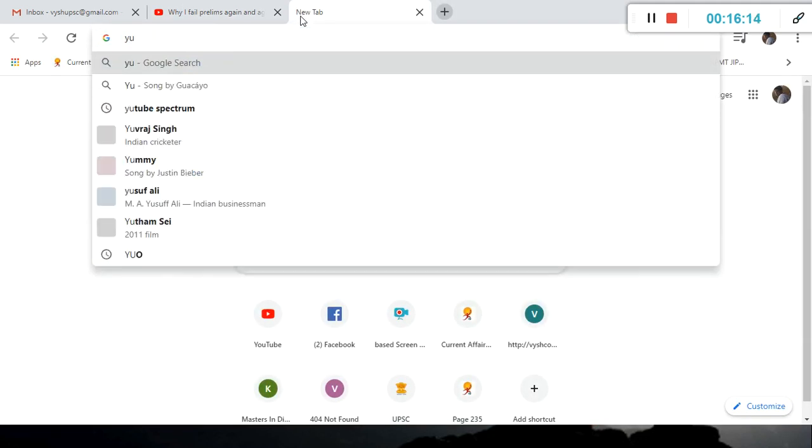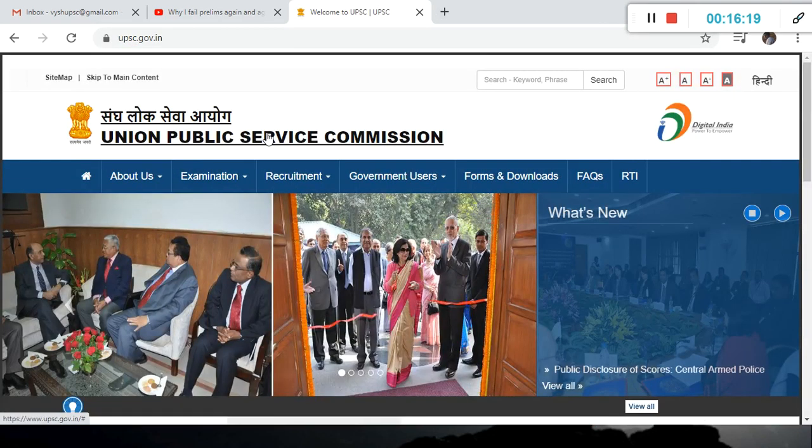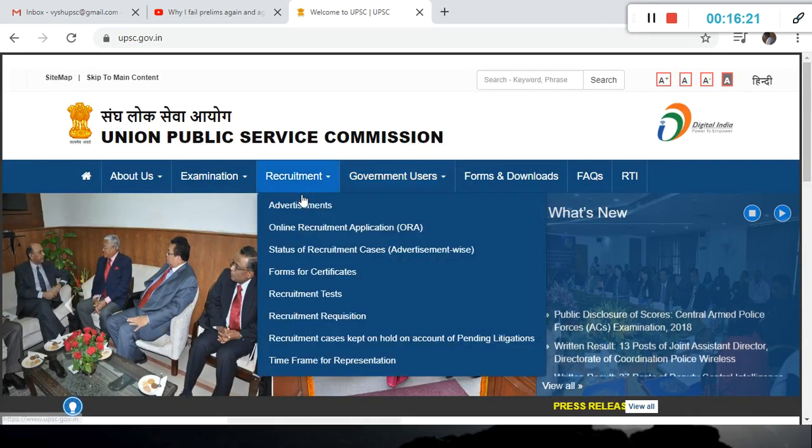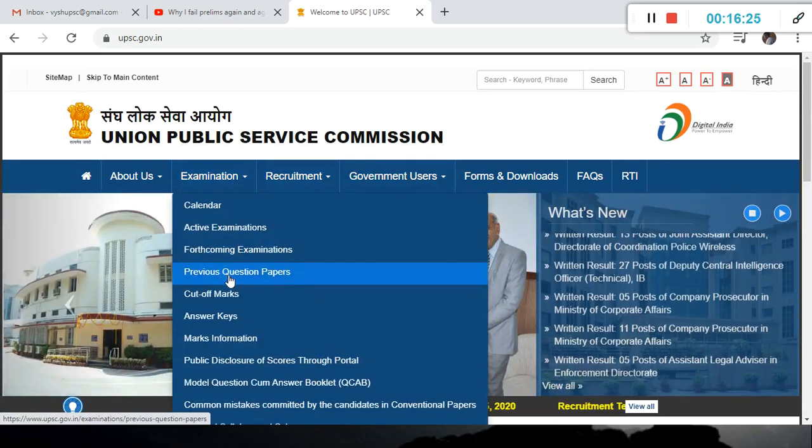Now to get the question papers, you simply type UPSC.gov.in, the website where you even saw the exam date postponement, everything, right? Here in the examination tab, you have to go to previous year question papers.